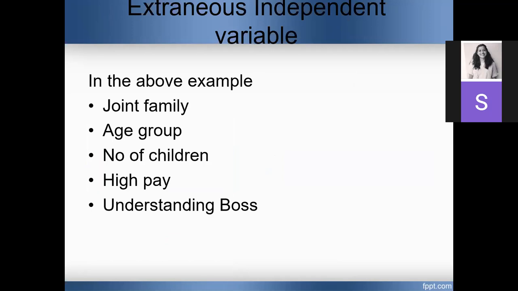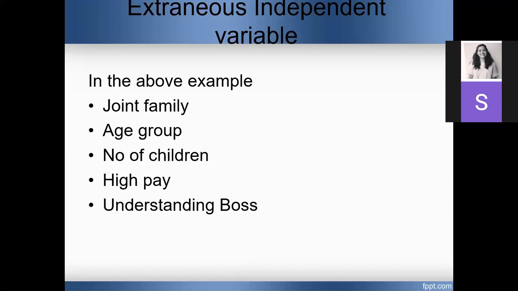Okay, so the next example is extraneous variable. Extraneous independent variable. So what is an extraneous variable? There are a lot of factors existing in the environment which will affect the relationship between your variables. Here we spoke about work-life balance leading to job satisfaction.